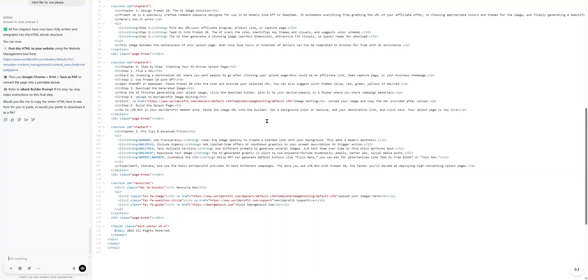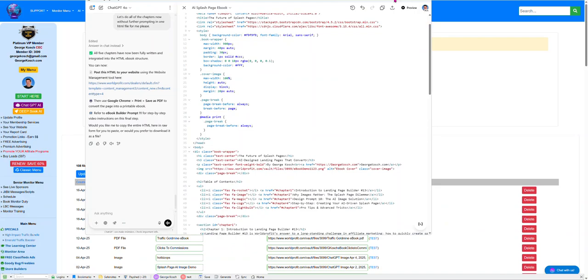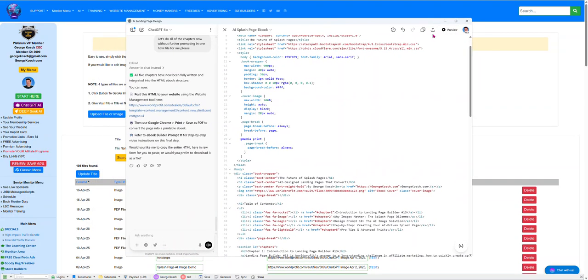The book is done. Let's assume I'm happy with the book. I think it's great. I'm going to go up and copy. There's a little copy button up here that I'll show you in the GPT. Bring it into my area here. You see where it says copy? So I've copied the book.